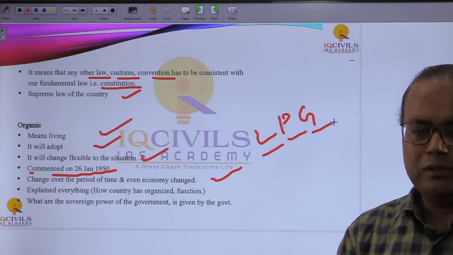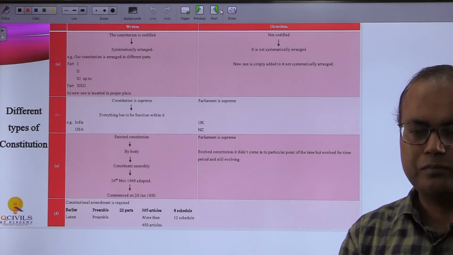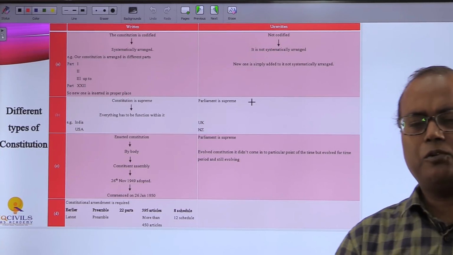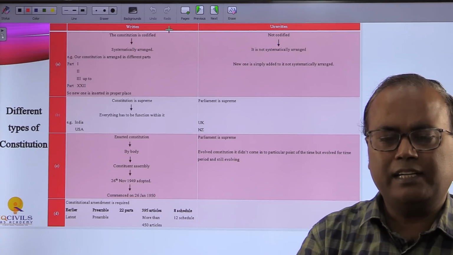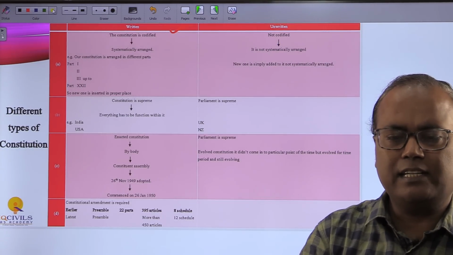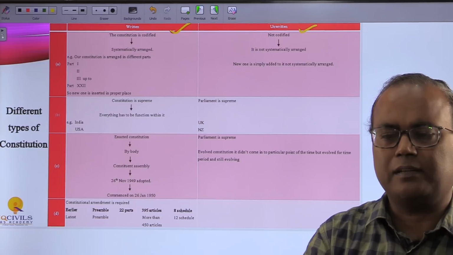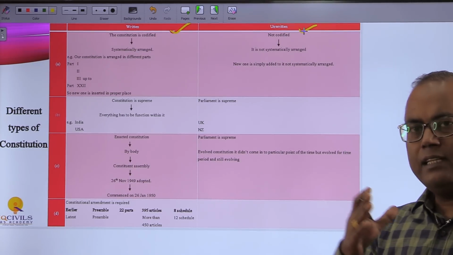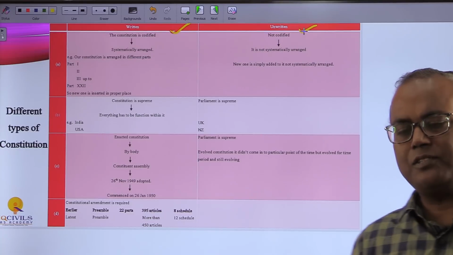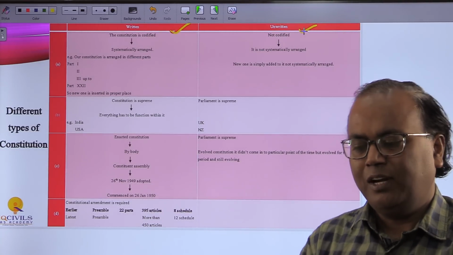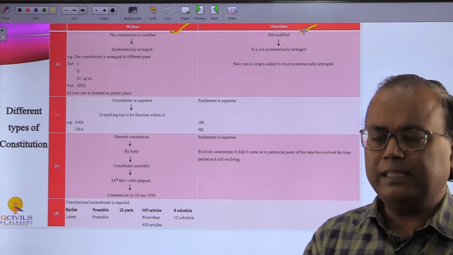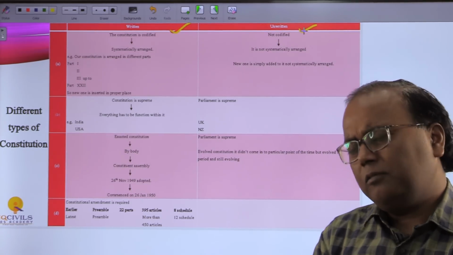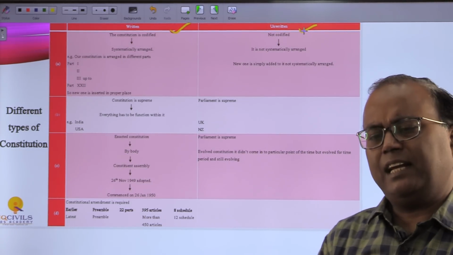Now, the next one. After that, we are going to discuss what a written constitution is and what an unwritten constitution is. But moving further, let me clarify one thing: whether it is a written constitution or an unwritten constitution, both are written. So do not go by the meaning in the literal sense. What is the basic difference between the written and unwritten constitution?